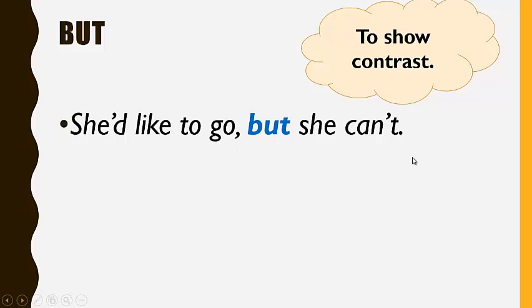So I am contrasting two ideas. I'm saying that a person wants to go to a place. However, that person cannot go because maybe there are other reasons that are not allowing that person to go.